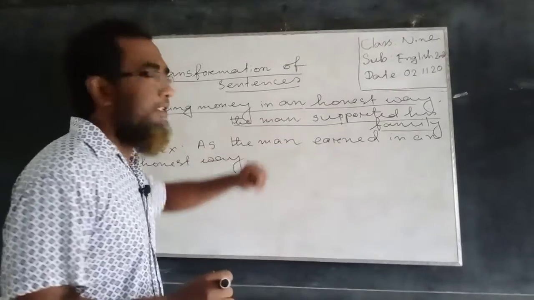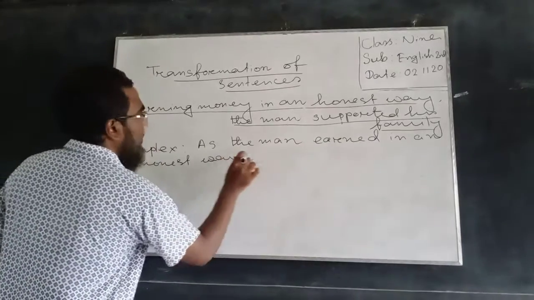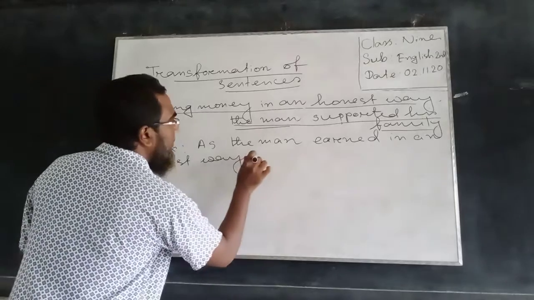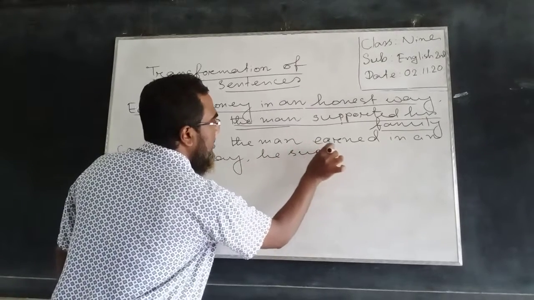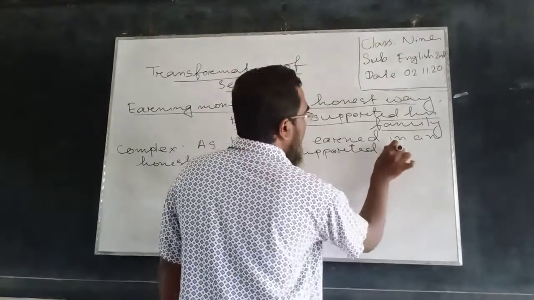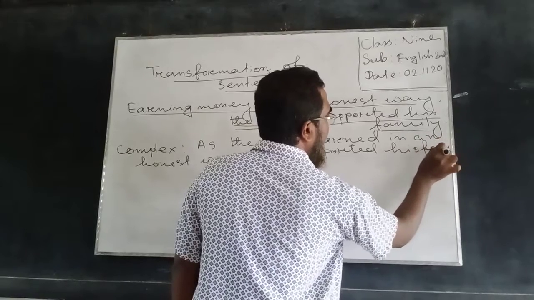There will be no change in the principal clause. Here we can use a pronoun instead of the noun the man: he supported his family.